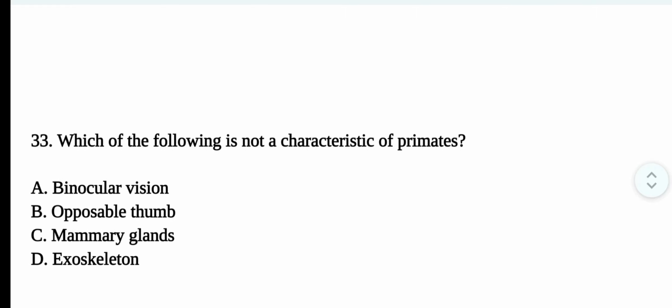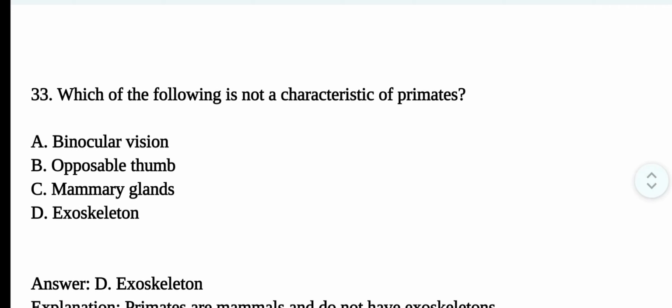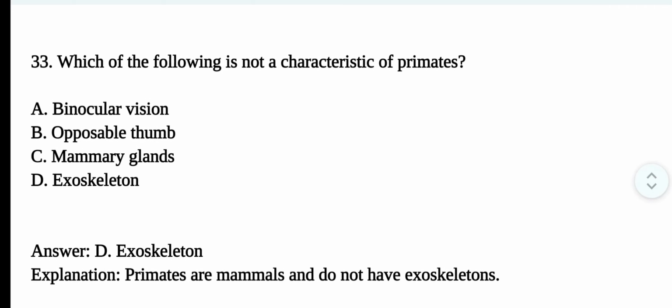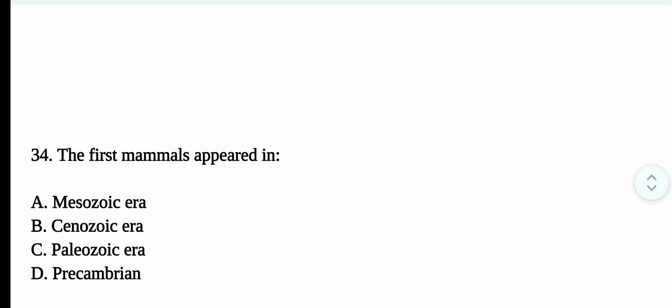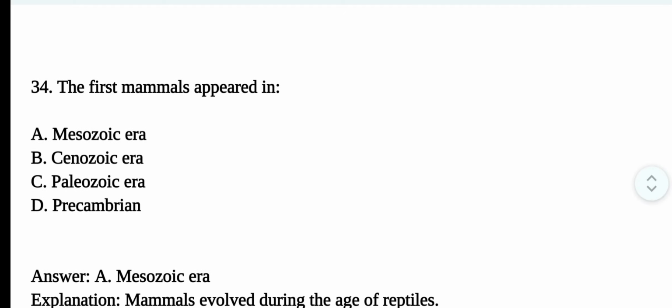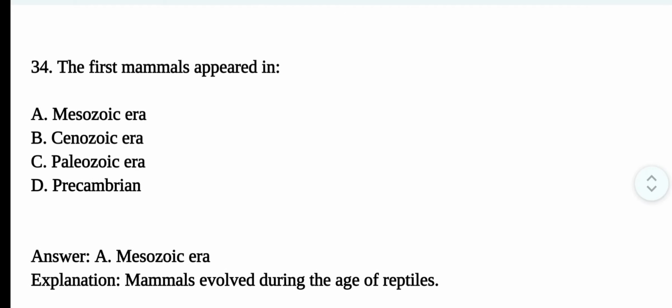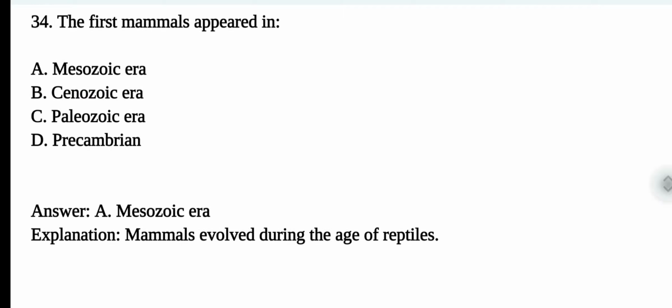Question number 33. Which of the following is not a characteristic of primates? The correct option is option D. Exoskeleton. Primates are mammals and don't have an exoskeleton. Question number 34. The first mammals appeared in? The correct option is option A. Mesozoic era. Mammals evolved during the age of reptiles.